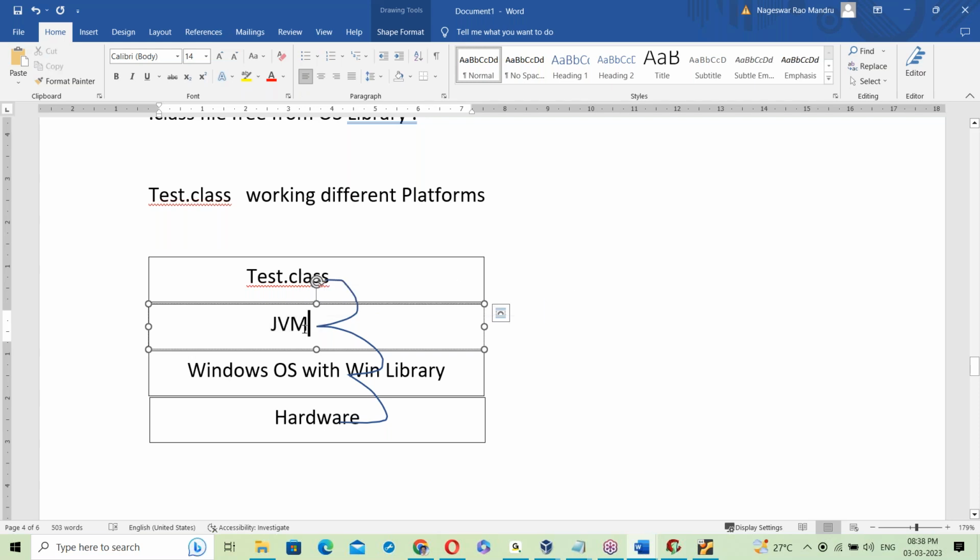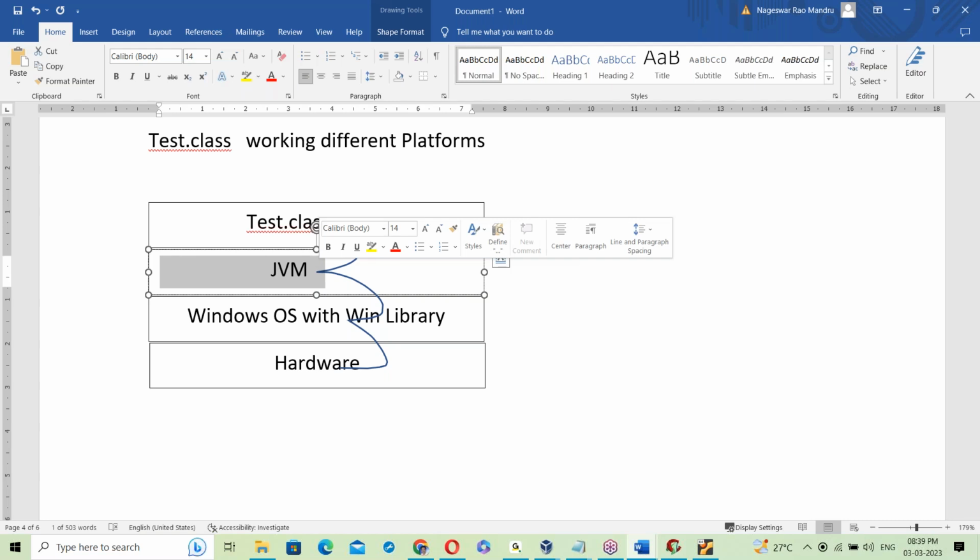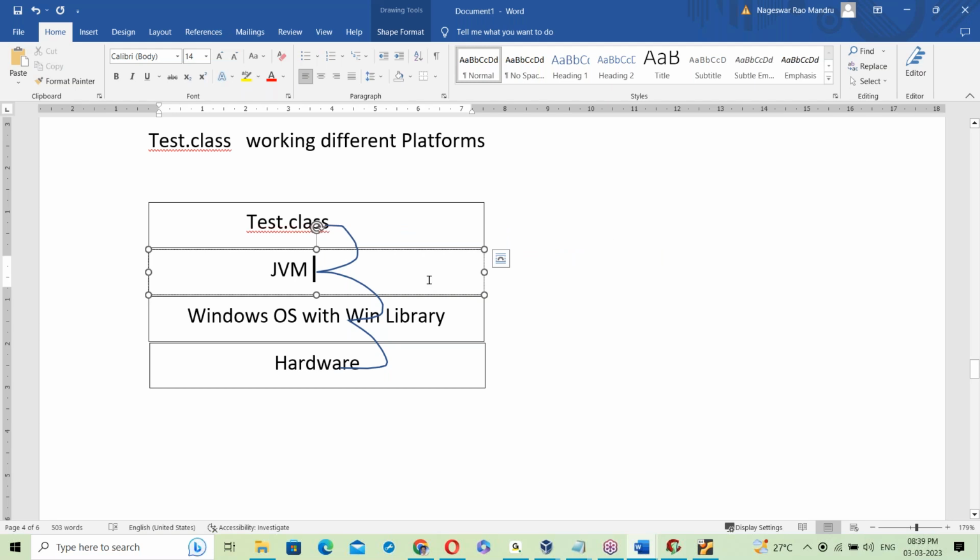Since the JVM changes, the JDK also changes. Since JVM is OS dependent, JDK is also OS dependent. For every OS, the JVM changes, and since the JVM changes, the JDK also changes. JVM is a part of JDK. Once the JDK is installed, we get the JVM.